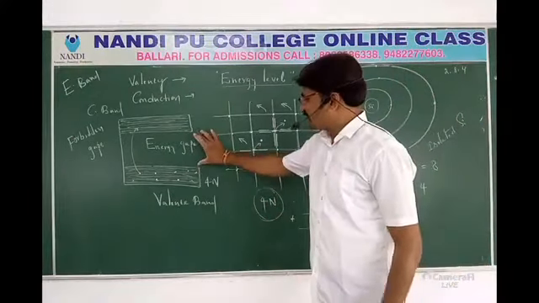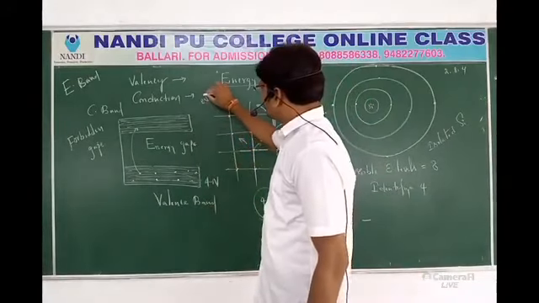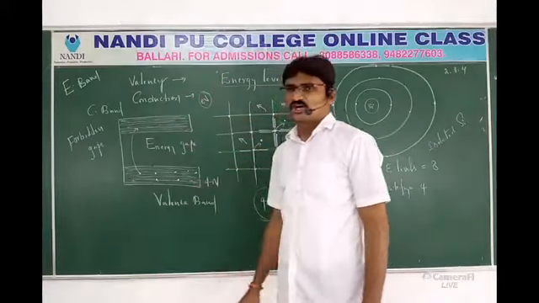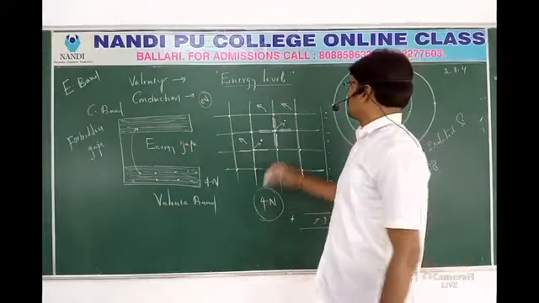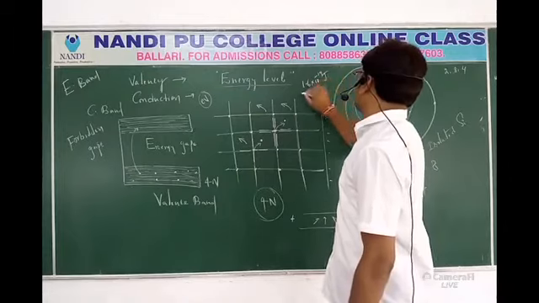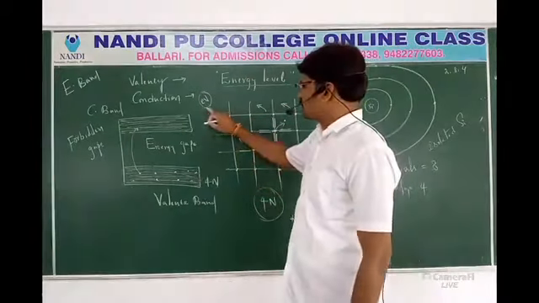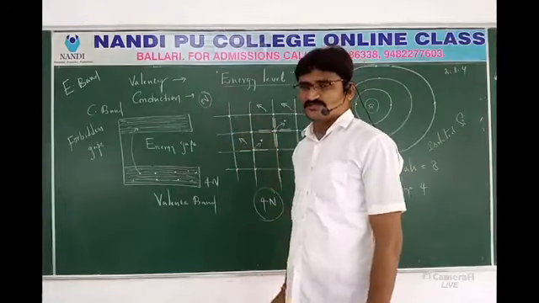How do we generally measure energy? You know, the simplest unit is the electron volt. 1 electron volt is equal to 1.6 into 10 power minus 19 joules. In electronics especially we use the smallest energy unit, the electron volt.